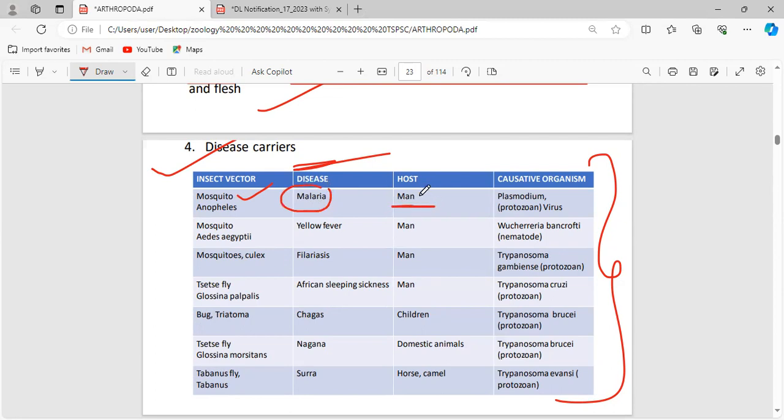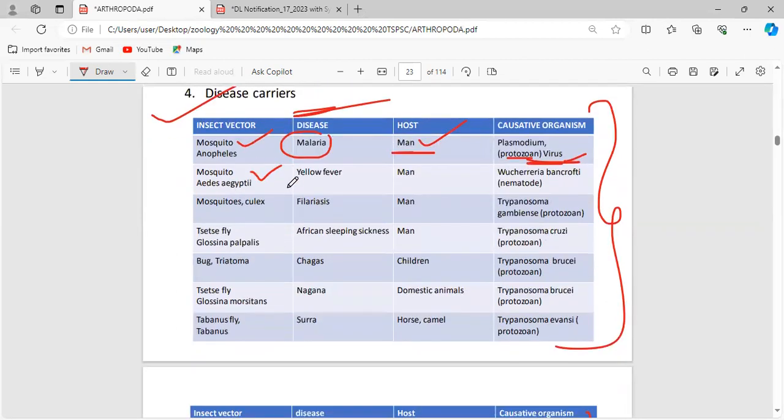And of course, we know that Plasmodium, the protozoan, is the causative organism. That is why in the first class I said the protozoan will be the causative organism. Now, mosquito Aedes aegypti, yellow fever, man. Wuchereria bancrofti, we know that this comes under the phylum Nematoda. It is not only going to cause yellow fever, but also what? Filariasis.